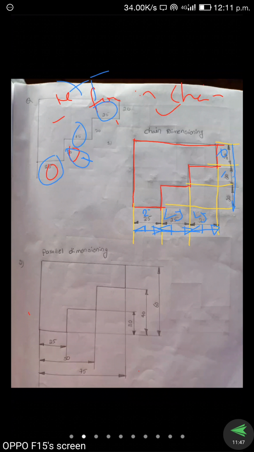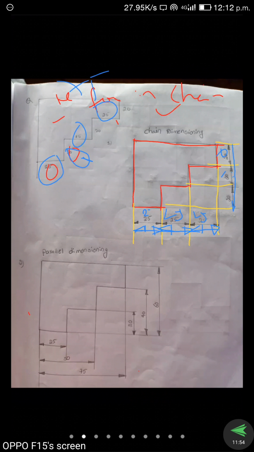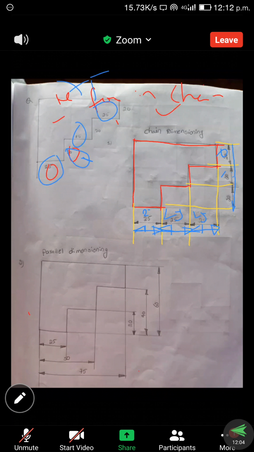So this is chain dimensioning. Chain dimension is nothing but one continuous straight line, and the dimension value is above the dimension line, exactly in the middle of it, and the value is not touching the dimension line.